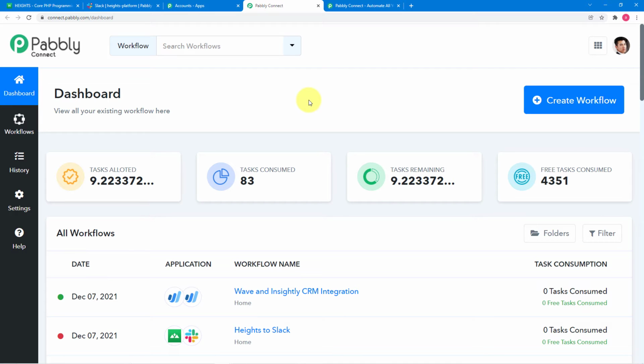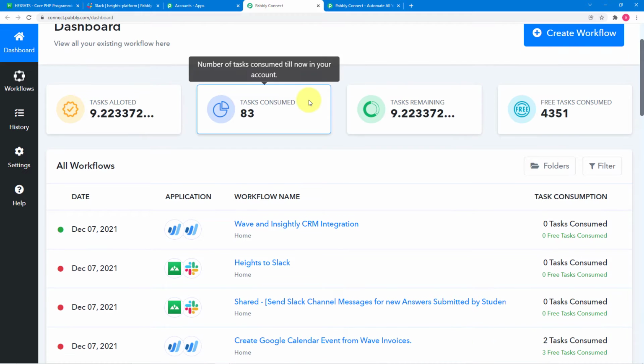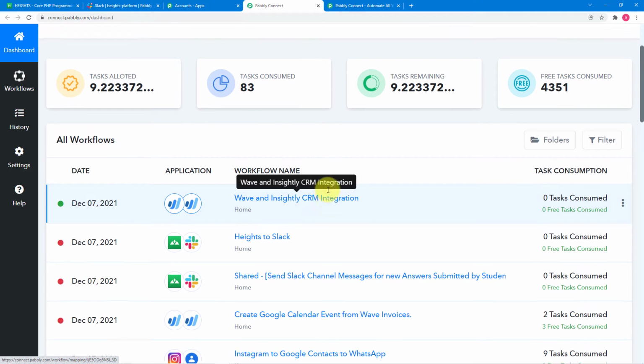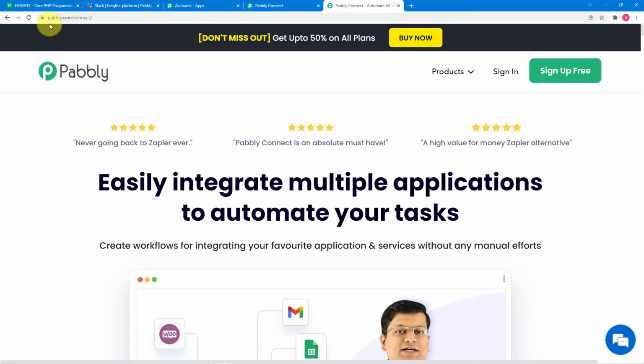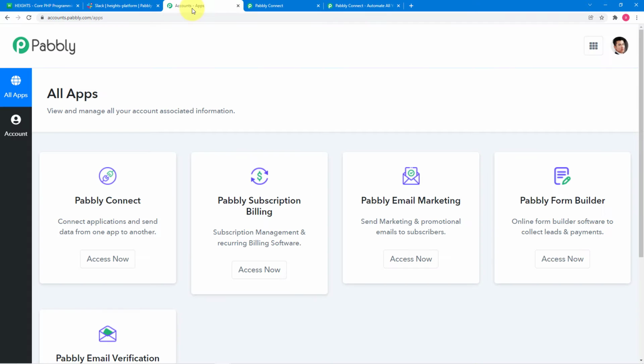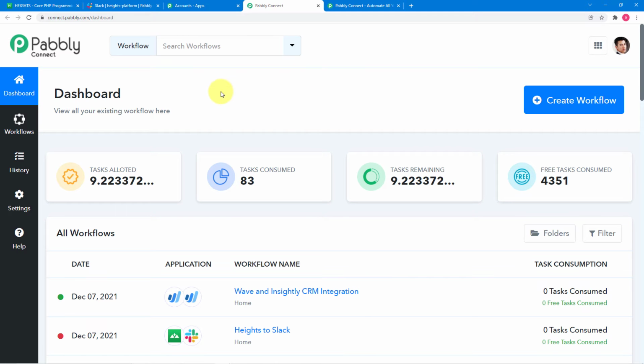To start creating the automation, you have to reach the dashboard of Pably Connect first. You can reach here by signing in to your Pably Connect account, and to create your account, you have to reach pably.com/connect. From this page, you can set up your free Pably Connect trial account in just 2 minutes by clicking here on the sign up free button. When you sign in, you will reach this page, and from this page click on the access now button and you will reach the dashboard of Pably Connect like this.